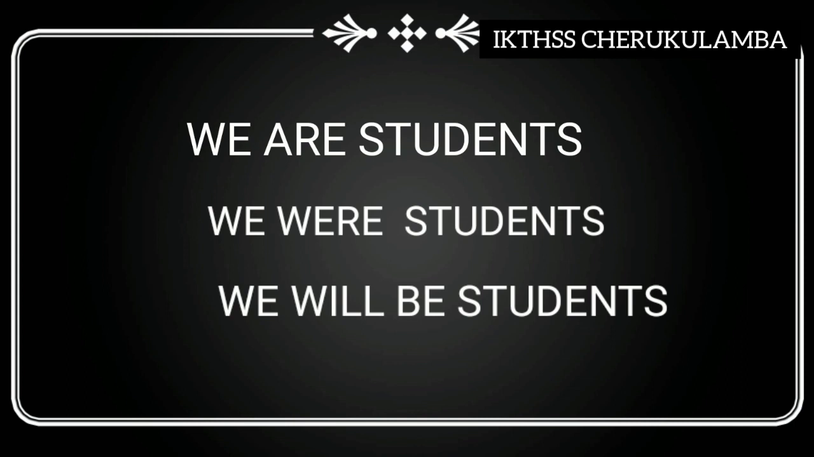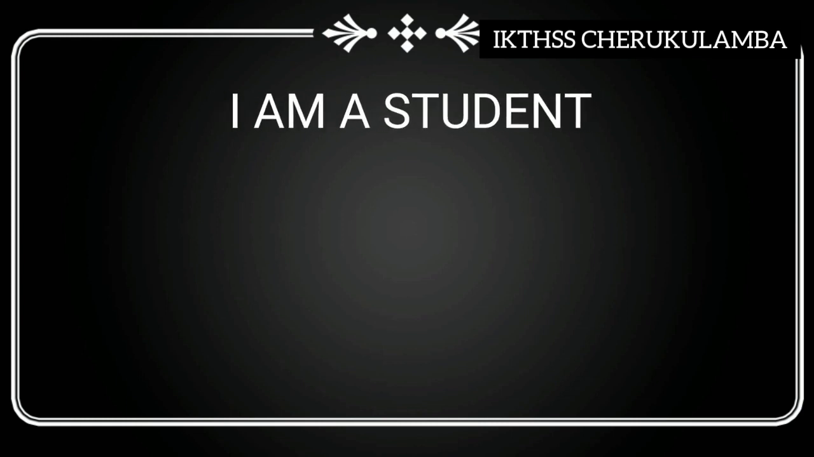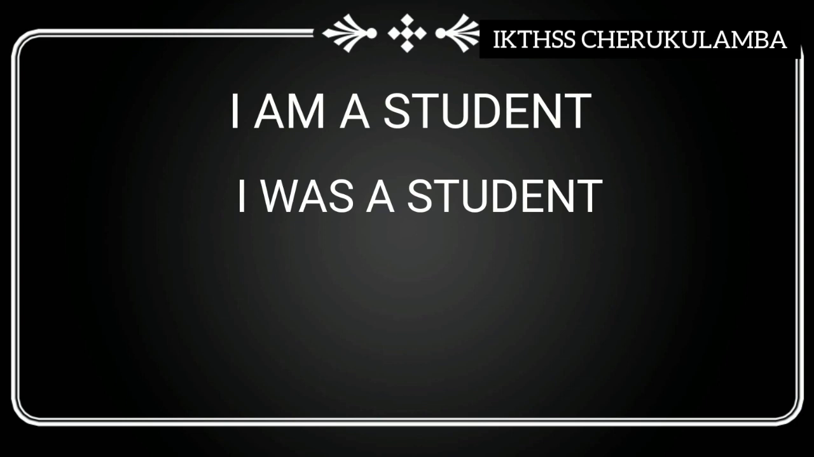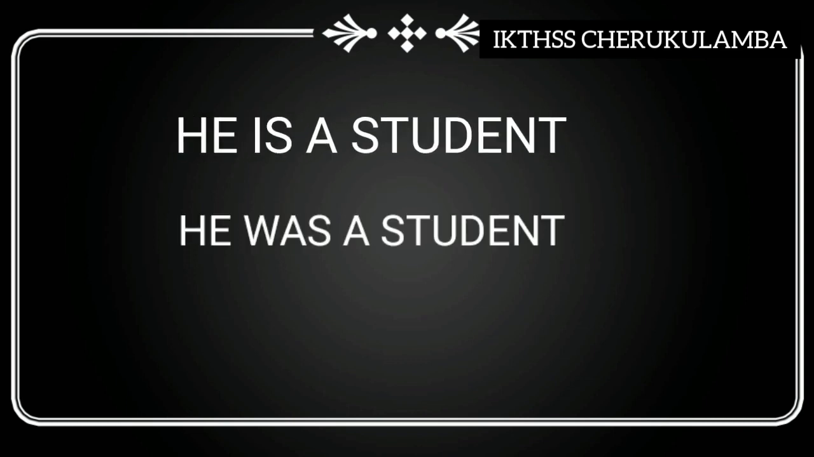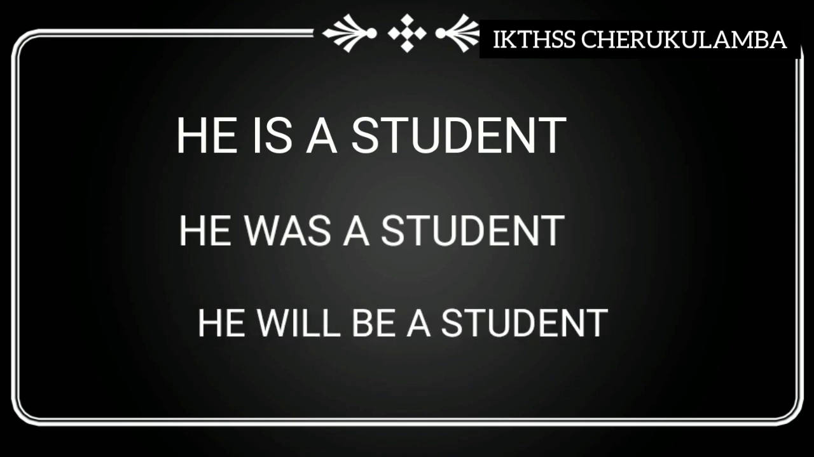Okay. So here, I want to make it clear what is the present, past, and future. We can see the meaning. See the first one. I am a student. I'm a student. It means ആണ്. ഞാനൊരു സ്റ്റുഡൻ്റ് ആണ്. Present. I was a student. ആയിരുന്നു. Past. I will be a student. ആവും. Clear? He is a student. He was a student. He will be a student.